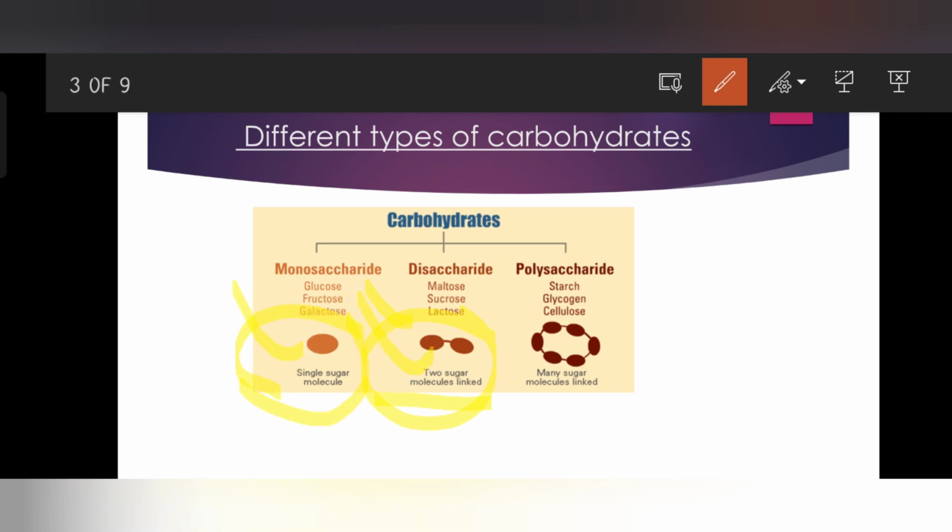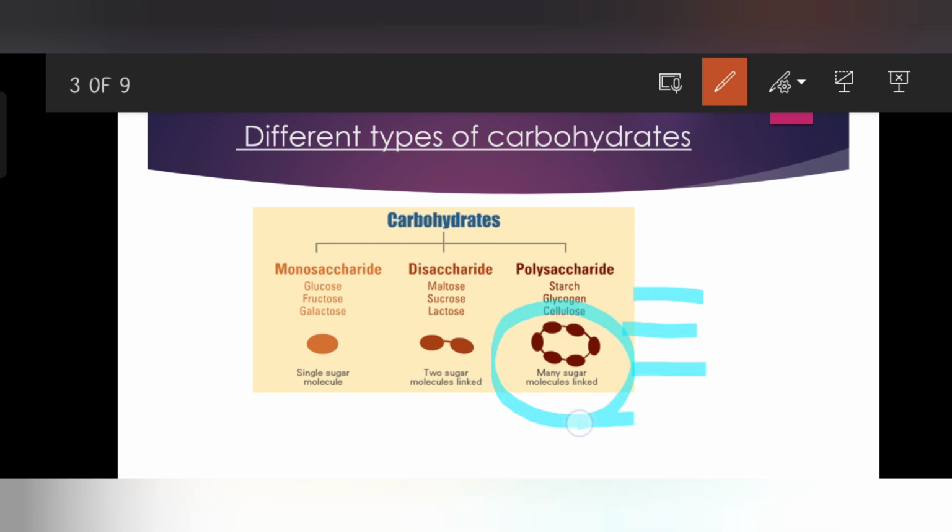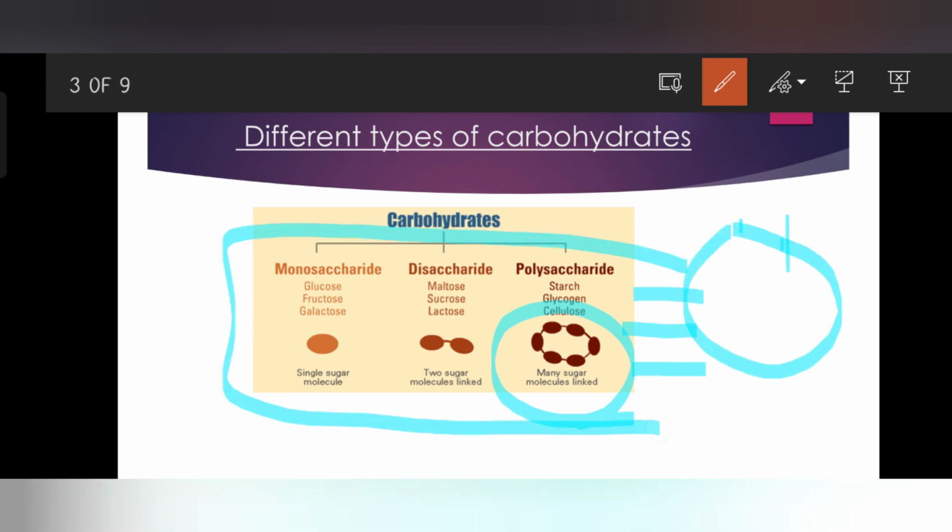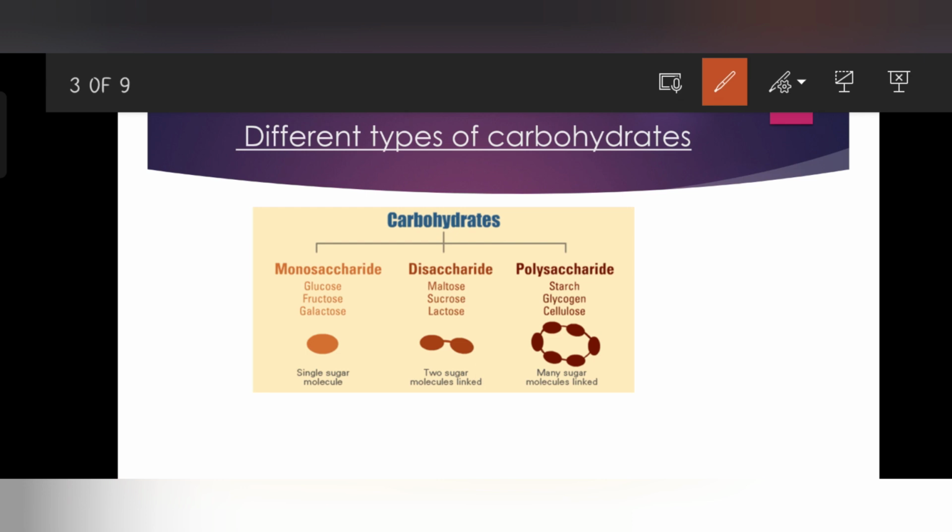Next we will move to the polysaccharides, right? Here you can see starch, glycogen, and cellulose. Many sugar molecules are linked together. This is the first bond, this is the second bond, and these are joined with each other in parallel, as simple, double, and many sugar molecules linked together. So these are basically known as carbohydrates: monosaccharides, disaccharides, as well as polysaccharides.